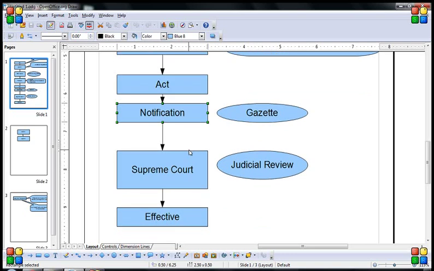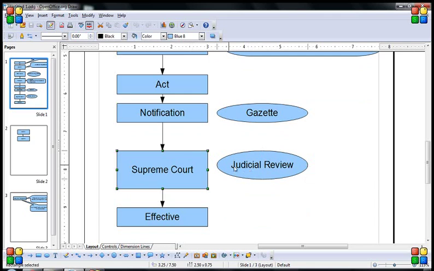Then there is something additional, a step called judicial review. It's only optional, it's not mandatory. If someone thinks that the act is unconstitutional, then he can put it in front of the Supreme Court, and the Supreme Court will see if the act passed is constitutional or not. As we know, no act passed by the government can go against the constitution. Supreme Court will check it. If it thinks it is against the constitution, then it will reject it.